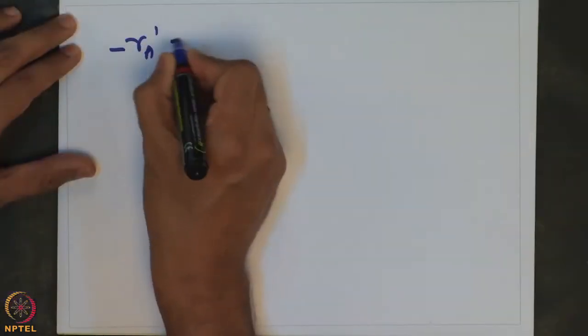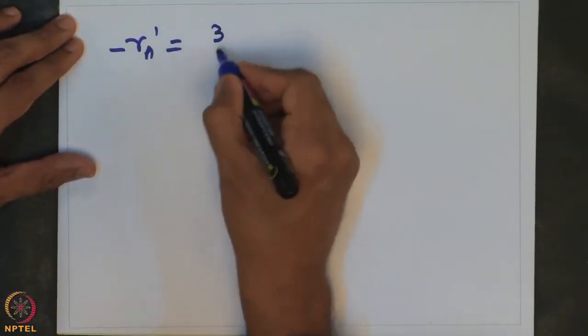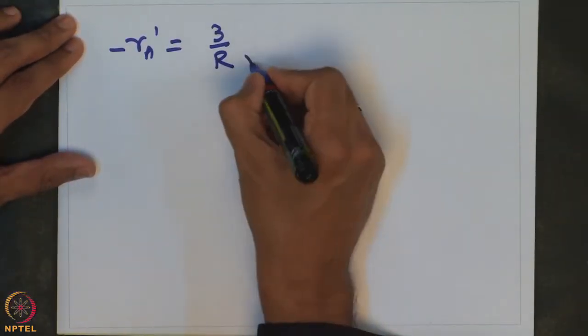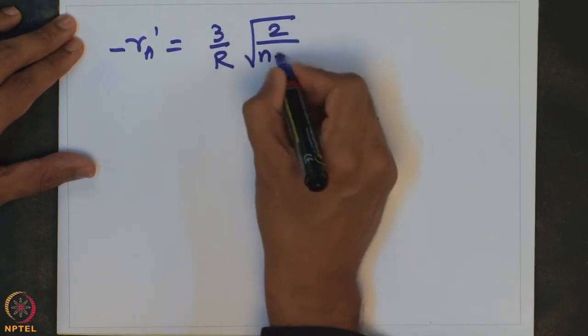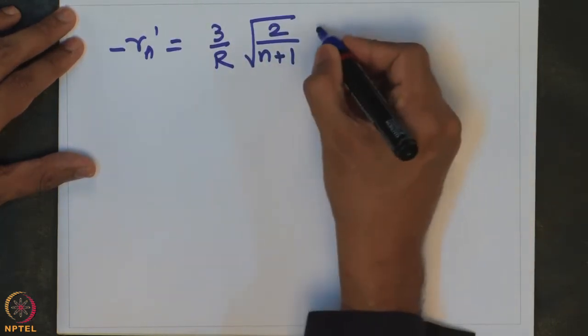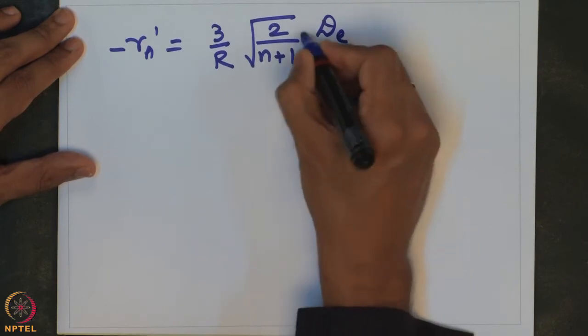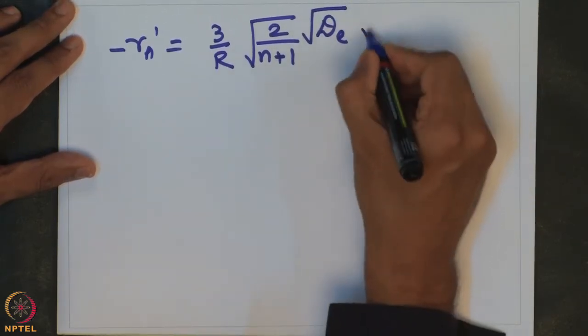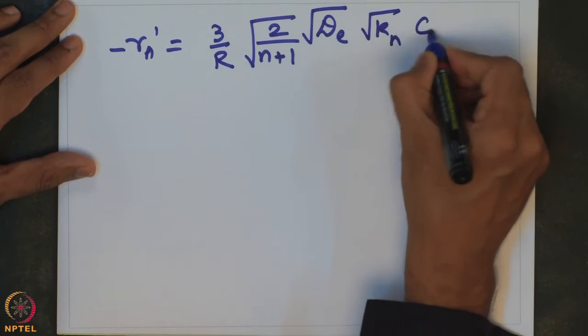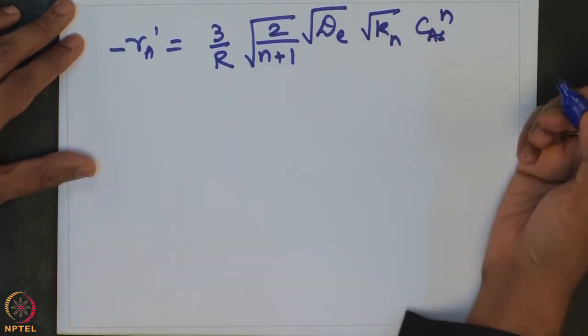So, we can further simplify this as minus RA prime is equal to 3 by R into square root of 2 by n plus 1, and that multiplied by square root of dE into square root of Kn into CAS to the power of n.